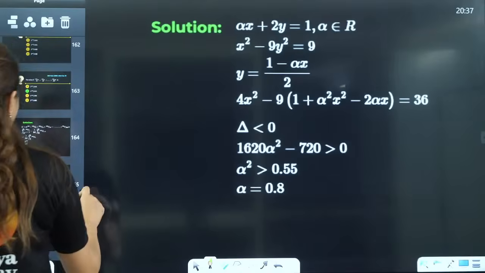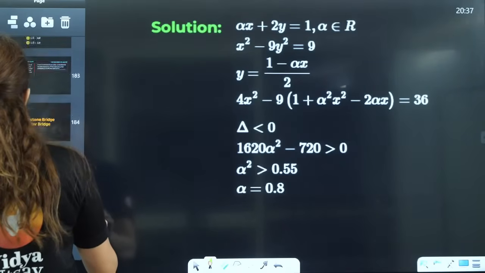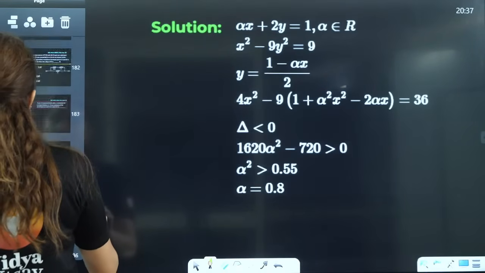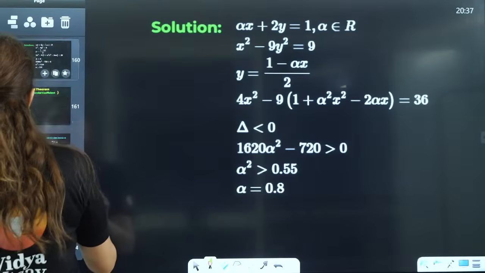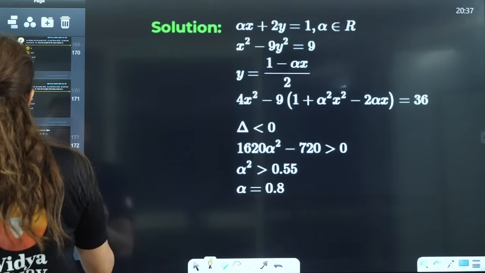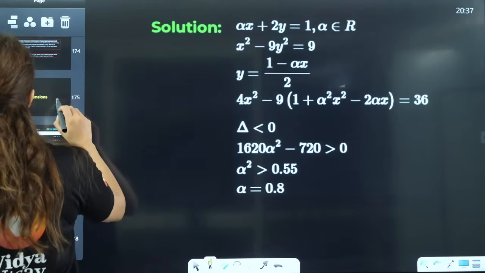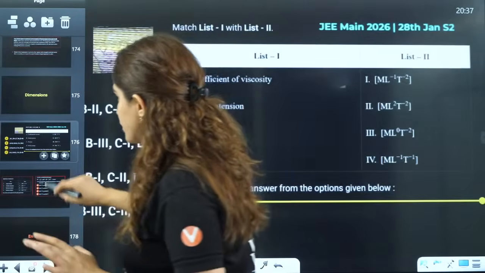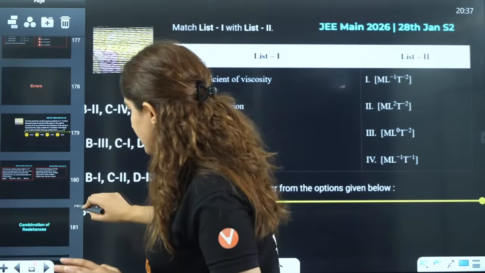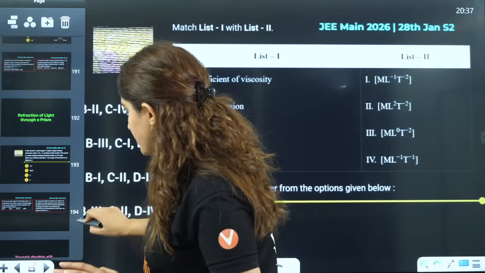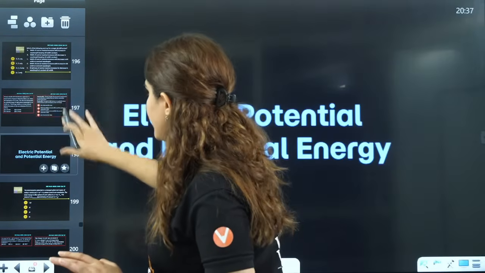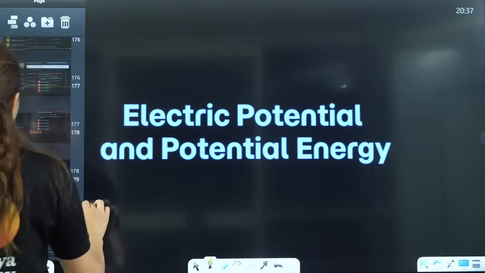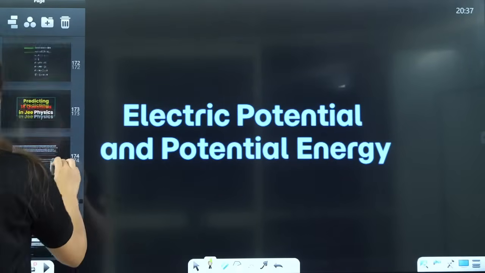Now I'll talk about physics. Same thing will be there for the whole of maths here. Now wait a minute, let me just go to binomial theorem. Okay, physics. Now if you talk about physics here, you could see all these questions here. Wait a minute, I'll just start from here. The first question they ask you is on dimensions.